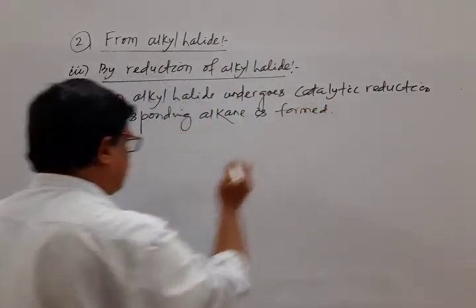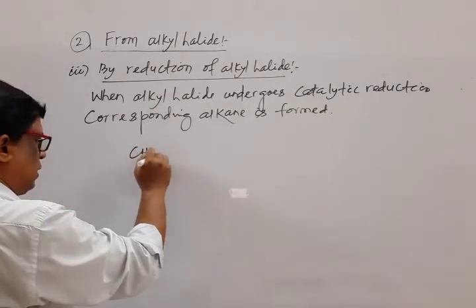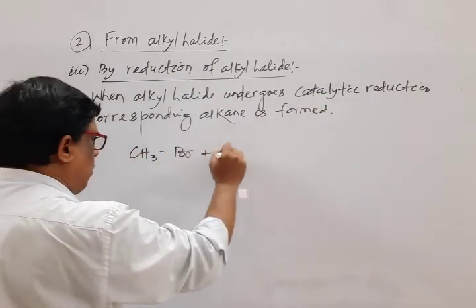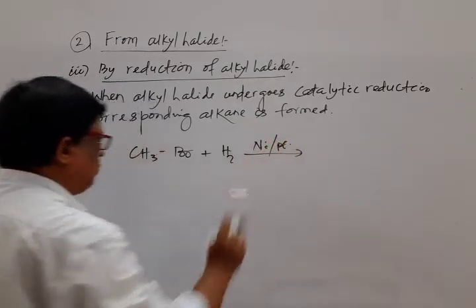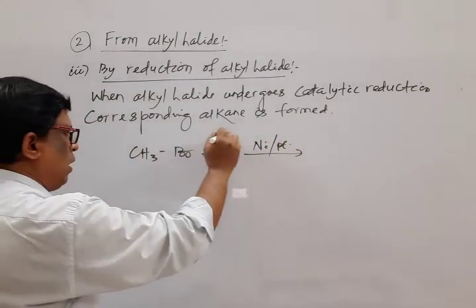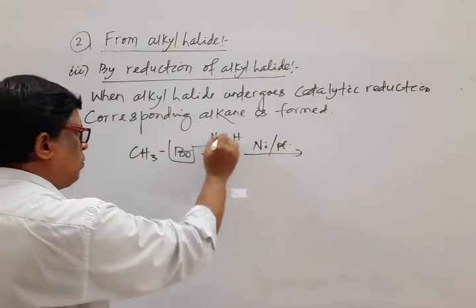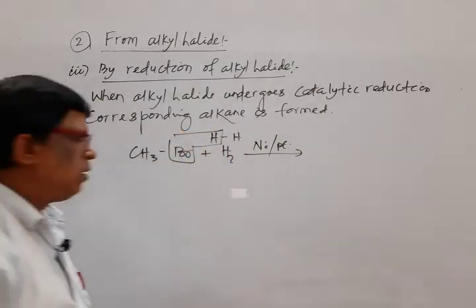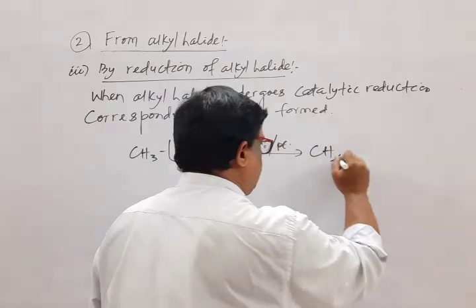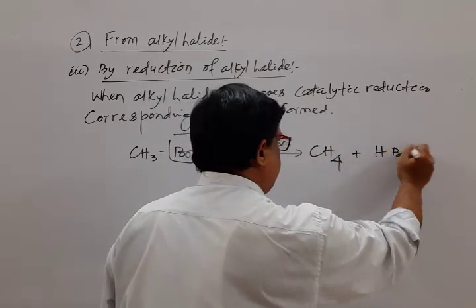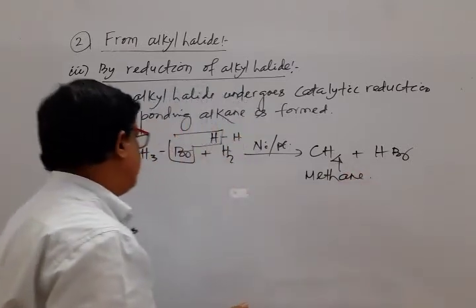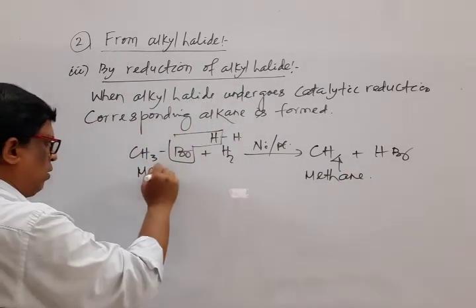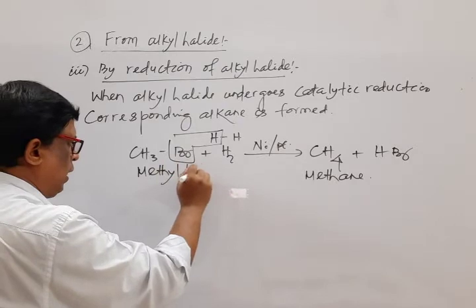Note down the equation: CH3Br plus H2, catalyst nickel or platinum. Then what happens? This H combines with Br, resulting in the formation of methane plus HBr. Its name is methane, and the reactant is methyl bromide.